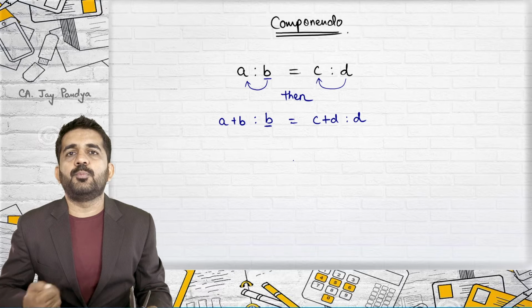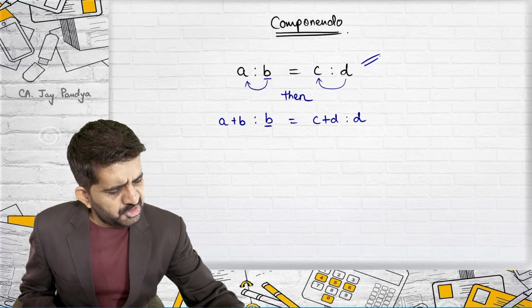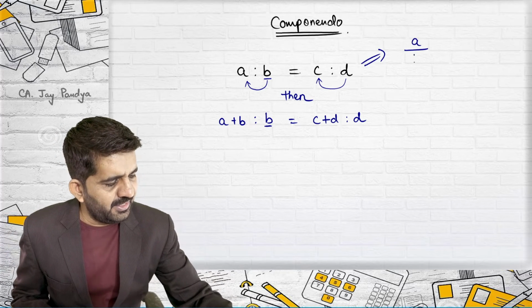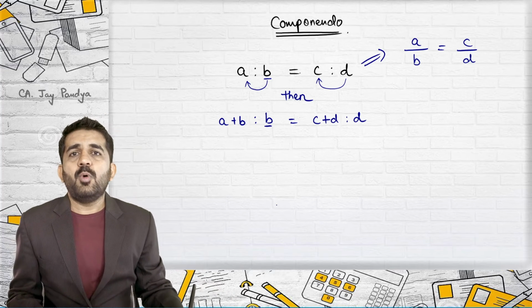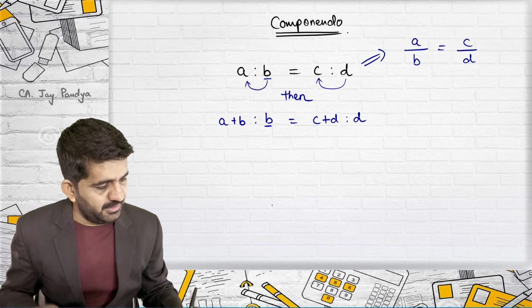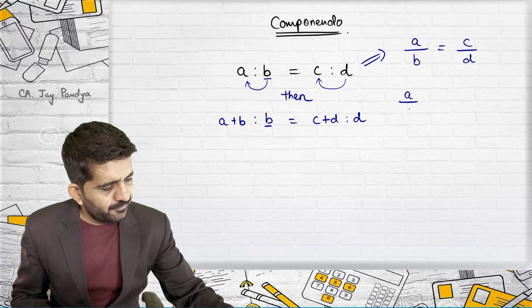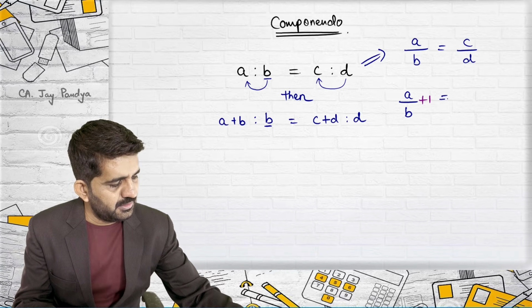Let us try to prove that it is absolutely correct. This original equation says A divided by B is equal to C divided by D. Now I can add, subtract, multiply, divide, anything, but on both the sides. So I am adding 1 on both the sides.